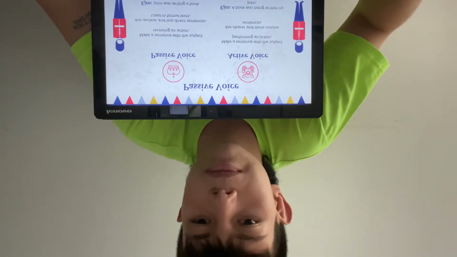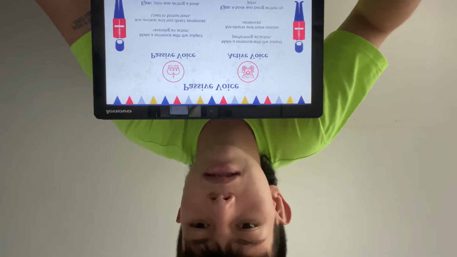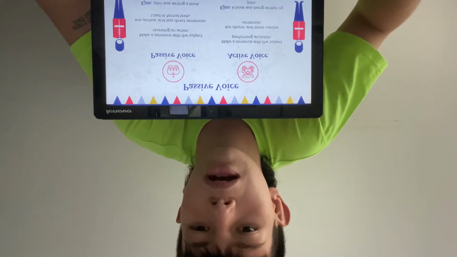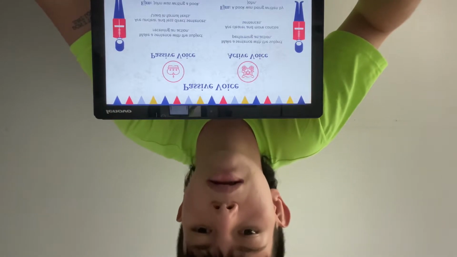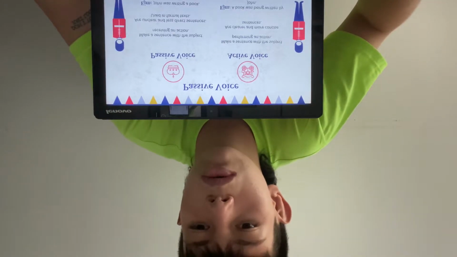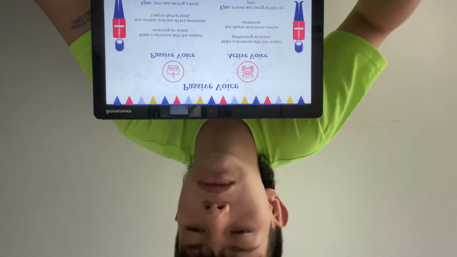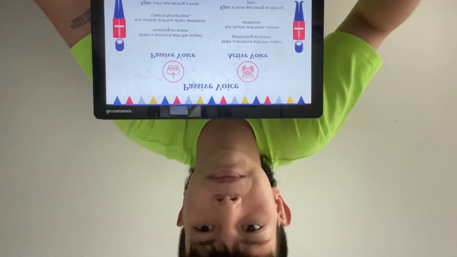Active voice. Makes a sentence with the subject performing an action. They are clearer and more concise sentences. Example: a book was being written by John.